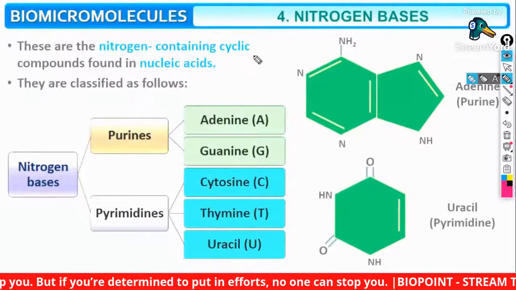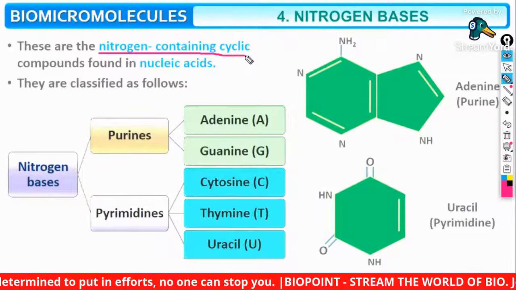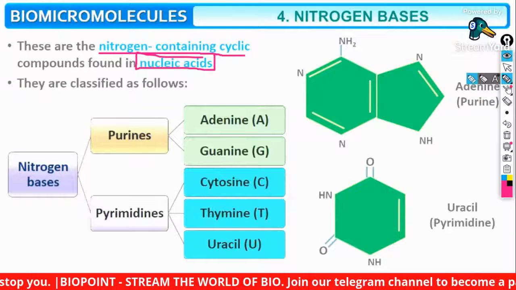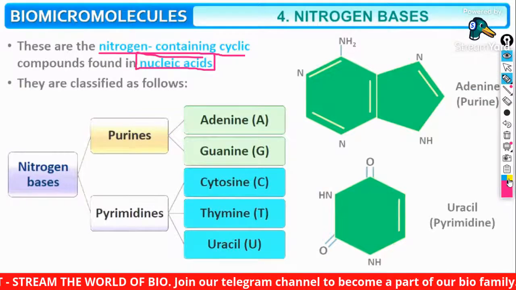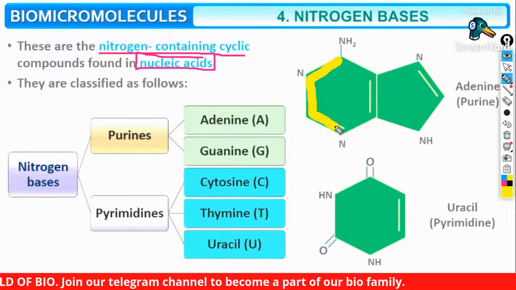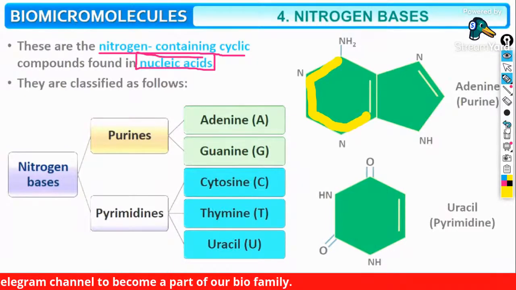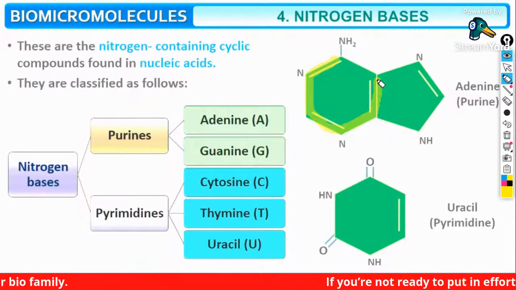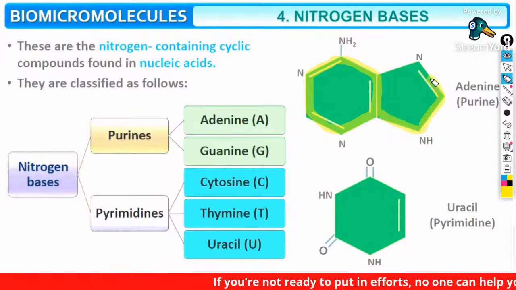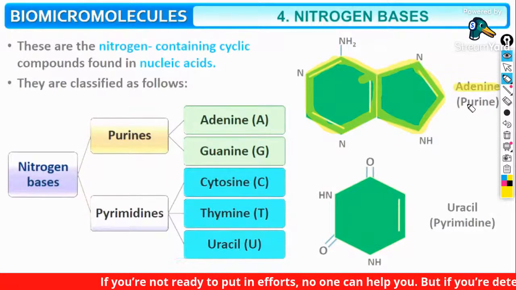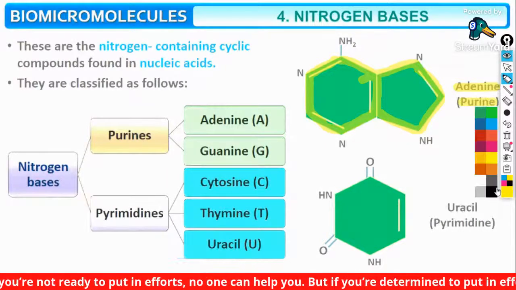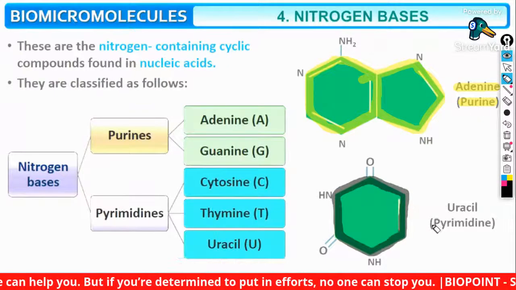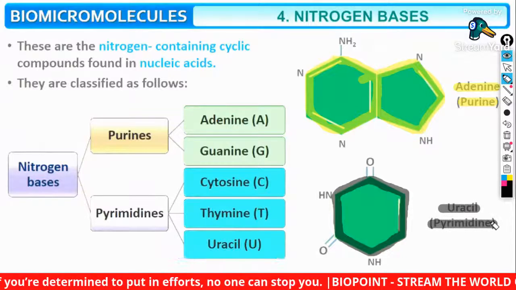Okay, everybody, listen carefully. Nitrogen bases are nitrogen containing cyclic compounds which are present in nucleic acid. Look, can you see a double ring compound? So guys, this is a double ring compound, so it is a purine. It is an adenine. And look over here, here you will find a single ring. It is a pyrimidine. It is a uracil shown over here.